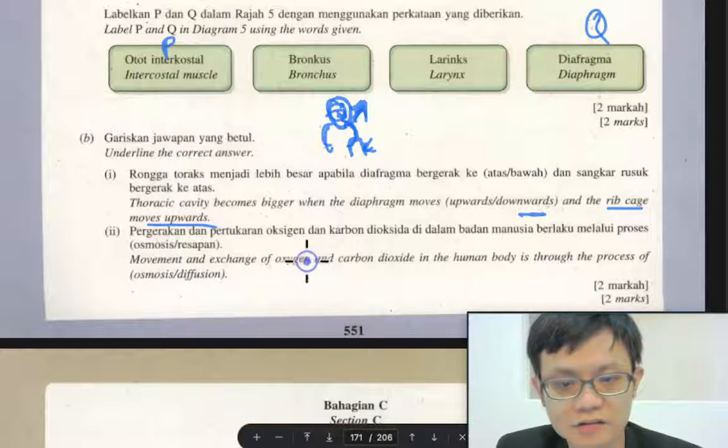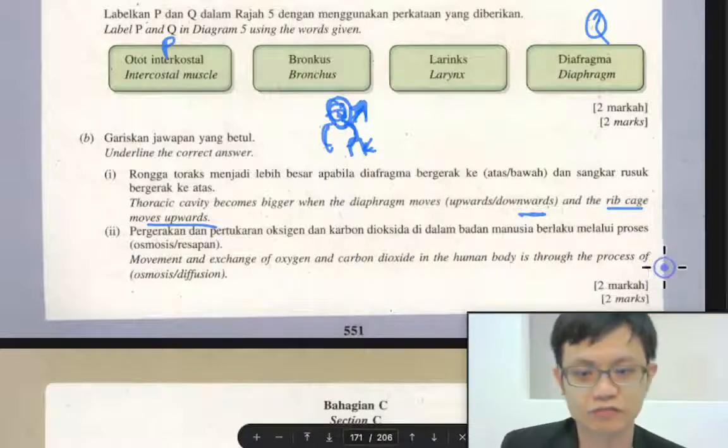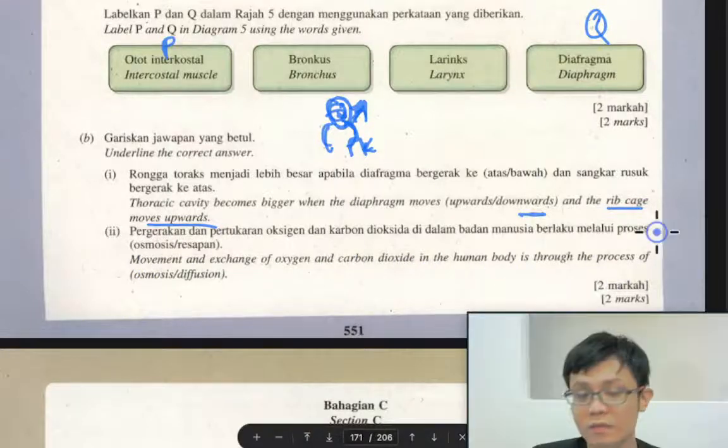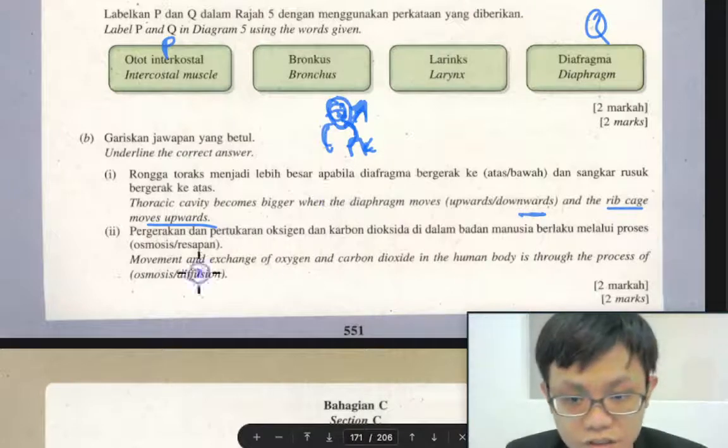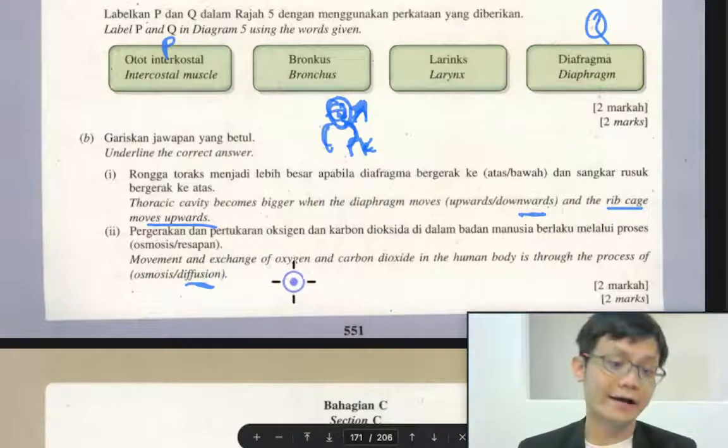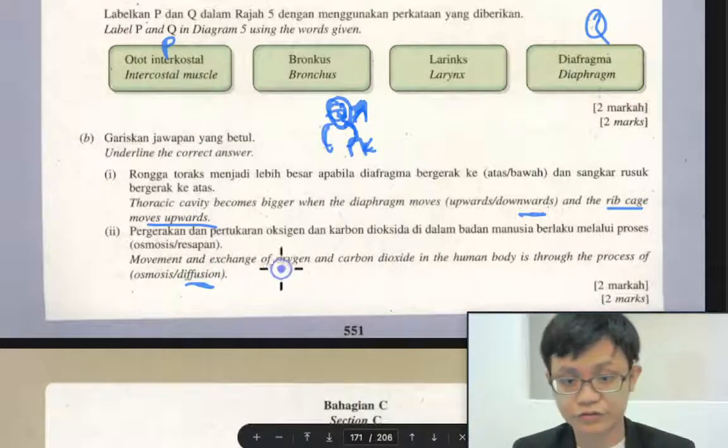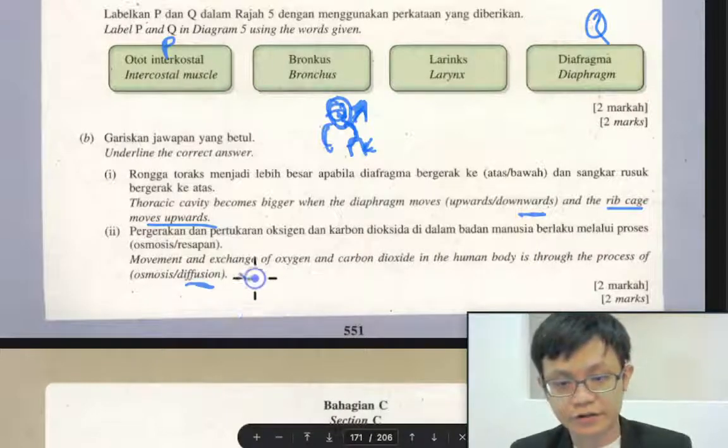Movement and exchange of oxygen and carbon dioxide in the human body is through the process of, very good, diffusion. Diffusion is from high concentration to low concentration. So yep, very good to those that got the answer.